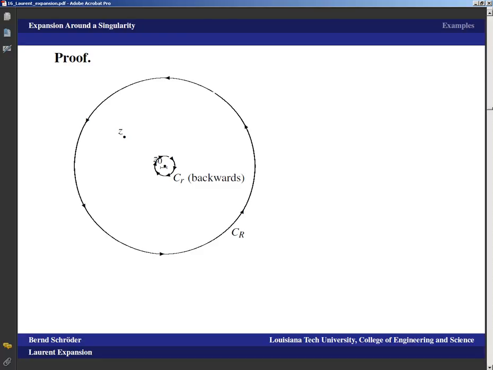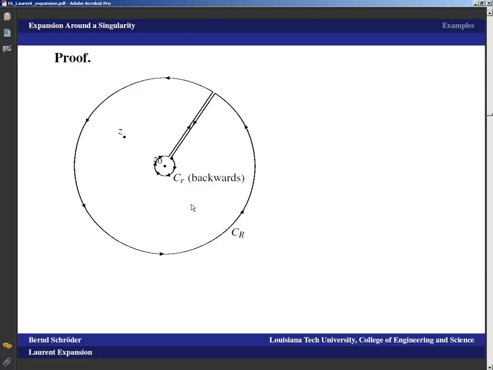And we have already seen, as we have worked with Cauchy's integral formula and various extensions, how to do that: you simply link up the outer contour with the inner contour and turn the whole thing into a contour with a uniform orientation. That is why on the outside we go positively oriented, then we go along this straight line segment, and then in order to continue in the same fashion we have to go through c lowercase r backwards, then we go out, and then we complete the circle around c capital R.